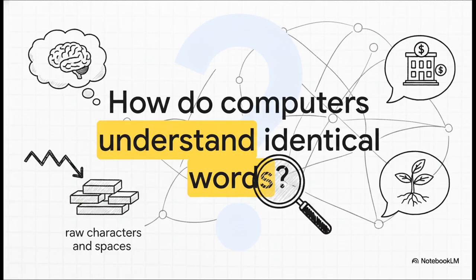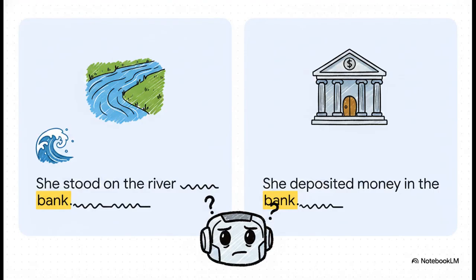So the foundational question we have to answer is, how does a computational system accurately parse identical words that mean entirely different things depending on where they sit in a sentence? Building a bridge between raw, mathematical character encoding and actual, nuanced semantic understanding, that is the core problem we're unpacking today. To see why this is so tricky, take the absolute classic NLP example of the word bank.